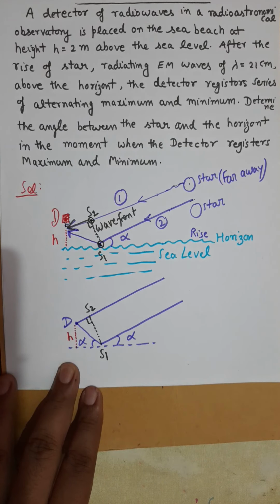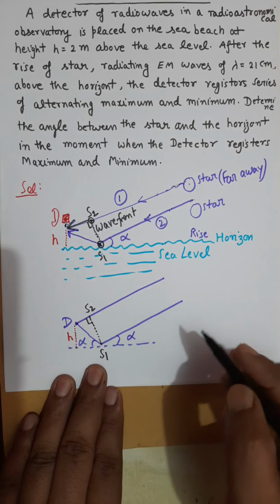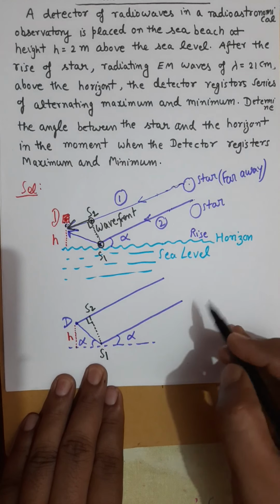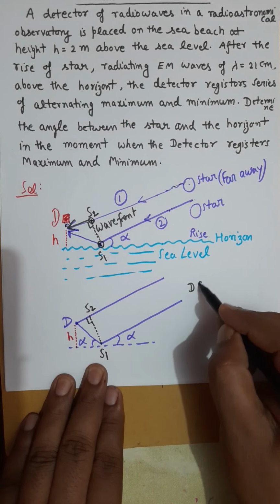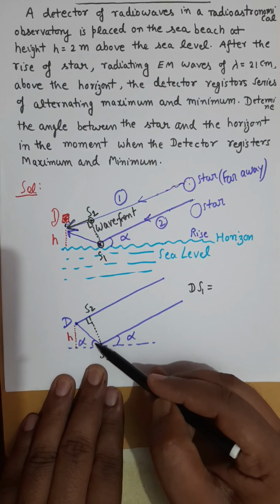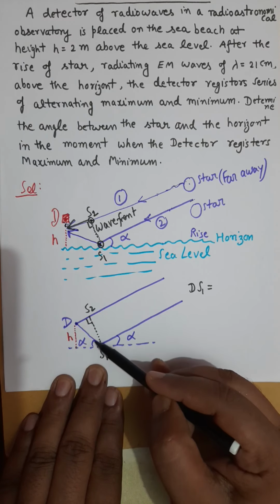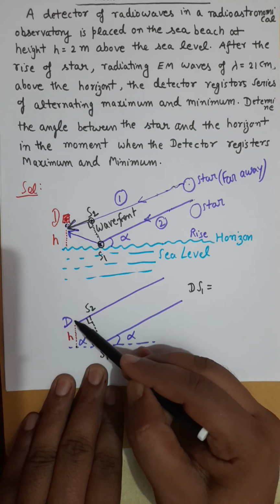So you can apply trigonometric ratios and prove the length DS1. If I use this triangle and apply sin alpha, then sin alpha is h over DS1.